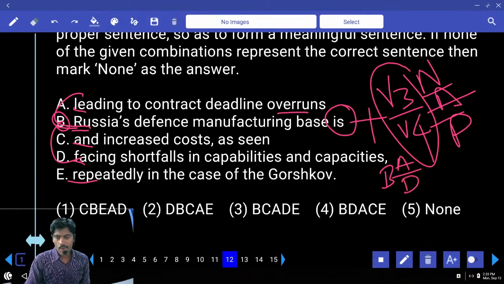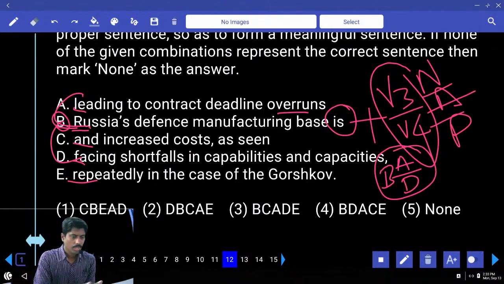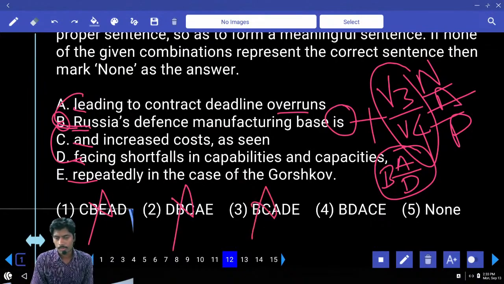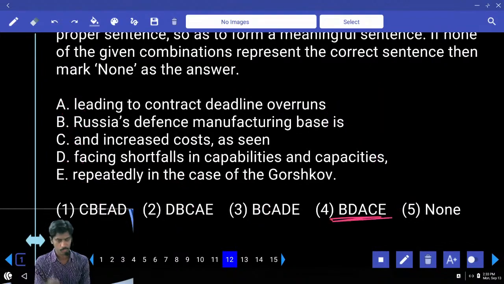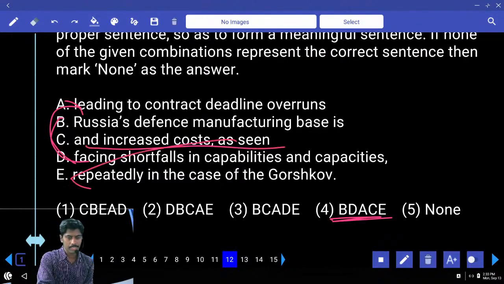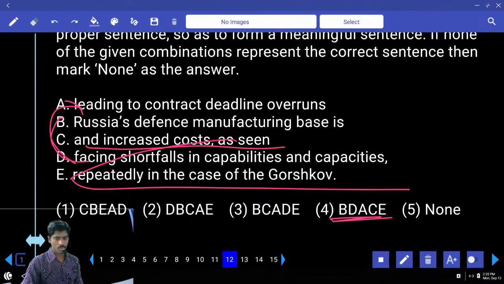So BA or BD, let me search those two pairs in the options. BA, BD, no. BA, BD, no. BA, BD, no. BD is there. So the only option for us is BD. Let me confirm. Fourth one: Russia's defense manufacturing is facing shortfalls in capabilities and capacities. Because of shortfalls, it is leading to what? To contract deadline overruns and increased costs, as seen repeatedly in the case of Gorshkov. Fourth option.